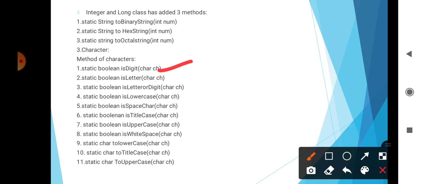Then static boolean isLowerCase(char ch). It returns true if ch is a lowercase letter, otherwise it returns false. Then static boolean isSpace(char ch). It returns true if ch is a Unicode space character, otherwise it returns false. Then static boolean isTitleCase(char ch). It returns true if ch is a Unicode title case character, otherwise it returns false. Then static boolean isUpperCase(char ch). It returns true if ch is an uppercase letter, otherwise it returns false. Then static boolean isWhitespace(char ch). It returns true if ch is white space, otherwise it returns false.